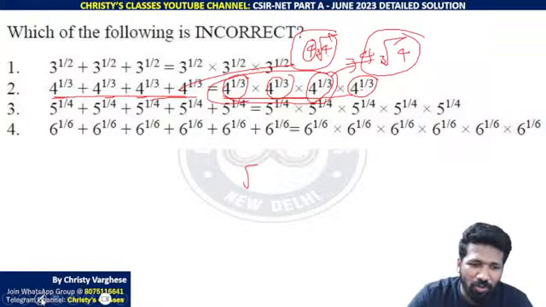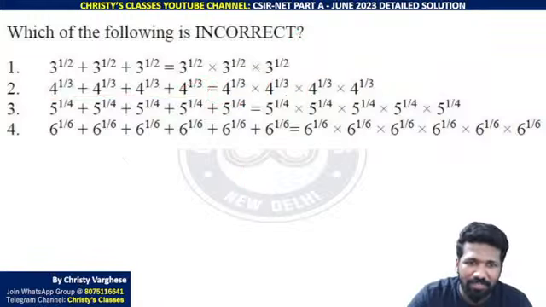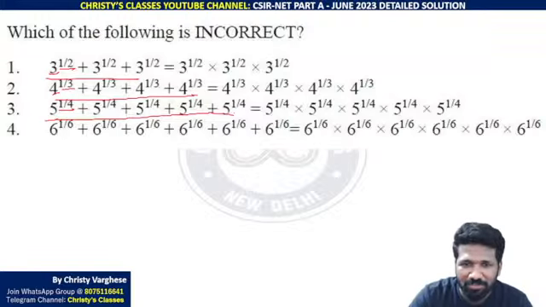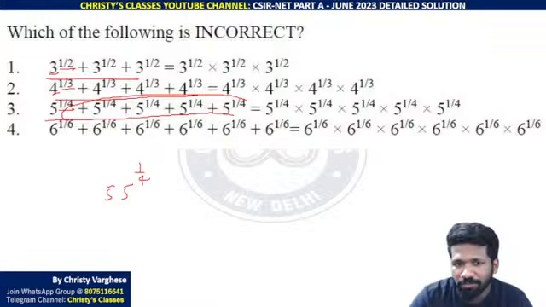And when you see option C is also something of the same thing itself. 4 raised to 1 by 3, 3 raised to 1 by 2, similarly 5 raised to 1 by 4. ये 3 एप्पल्स था तो ये 4 मैंगोस था तो ये 5 ऑरेंजेस अस्यूम किया तो 5 times 5 raised to 1 by 4 है ये. 5 raised to 1 by 4 means fourth root of 5.